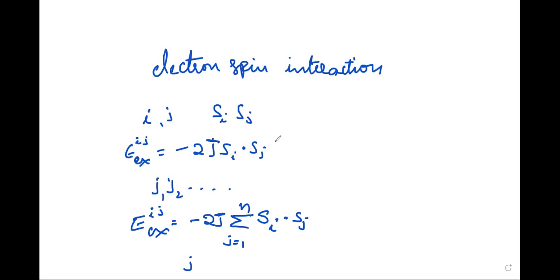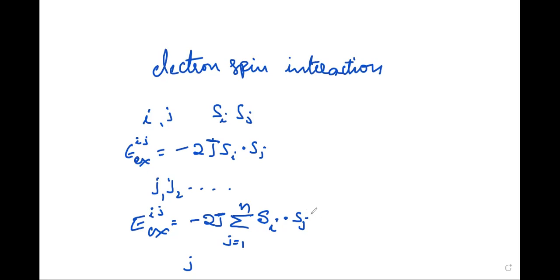In this equation the dot product is used because the exchange energy is governed by the relative orientation of the spins. The dot product between these two vectors Si and Sj is maximum at theta equal to 0 degrees. Theta equal to 0, Si dot Sj, cos theta dot product.